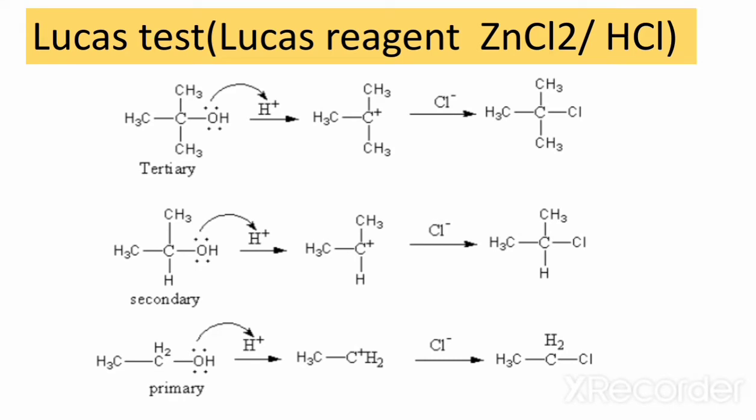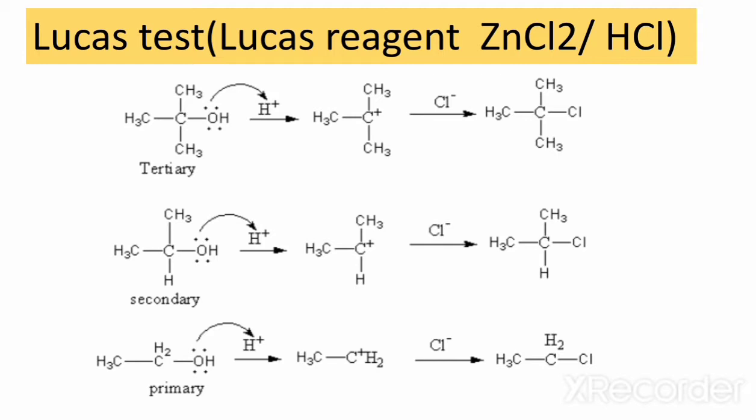So the other is the Lucas test, and the Lucas reagent we use is zinc chloride and hydrochloric acid. From the hydrochloric acid, a hydrogen positive ion or proton is used, and it will make a bond with the hydroxyl group of tertiary alcohol, and from the zinc chloride, chloride ion is used, and it attaches with the carbocation.